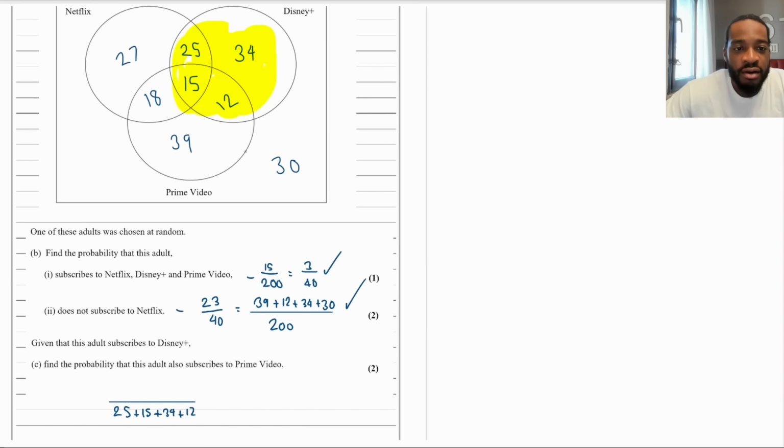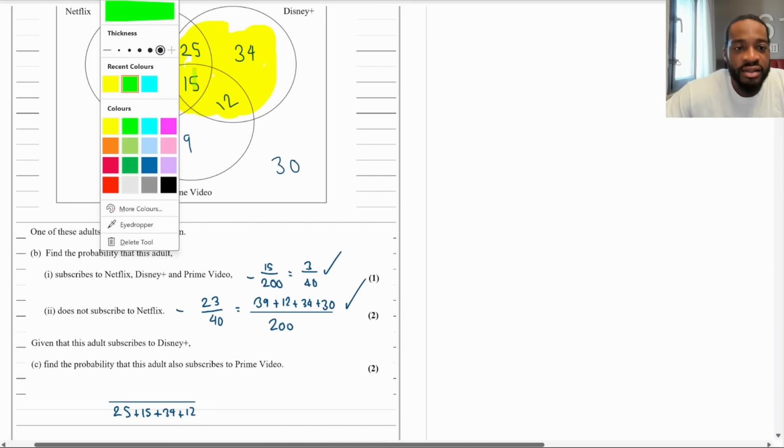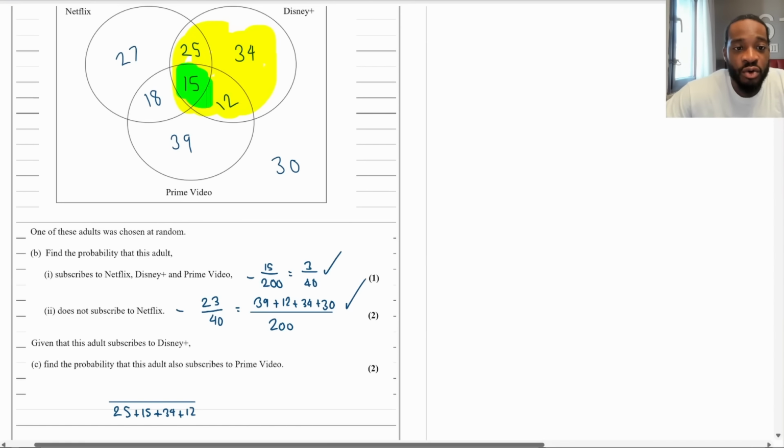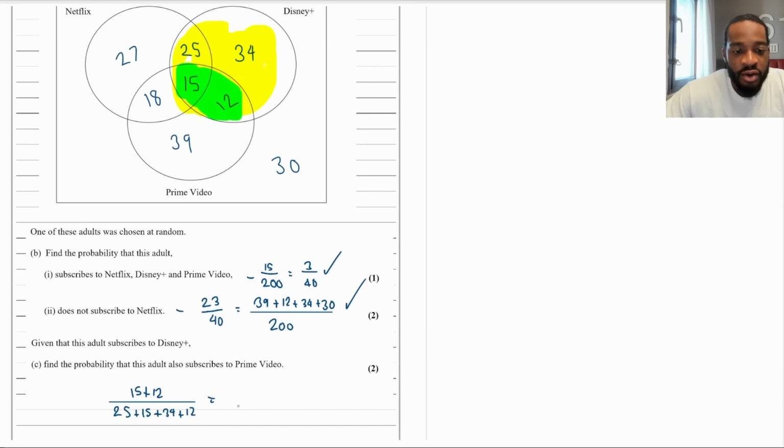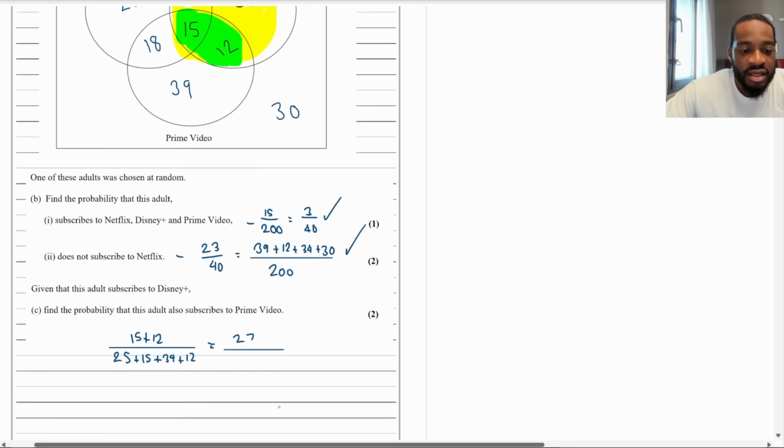Finally, this adult also subscribes to Prime Video. So if you're in Prime Video and Disney Plus, it means that you're just here, isn't it? This is Prime Video while you're in Disney Plus. So this will be on the numerator. That's going to be 15 plus 12. Okay. So I know the top number is 27.